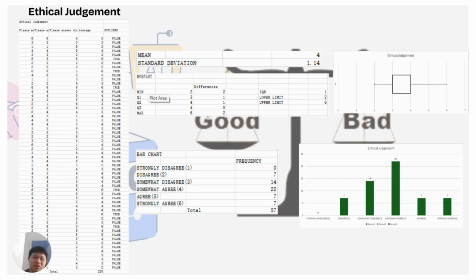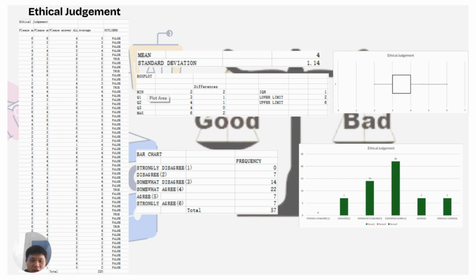The third independent variable is ethical judgment. Same as the previous independent variable, for this one we have three questions. We calculate the average, and we find the mean and standard deviation for this independent variable.